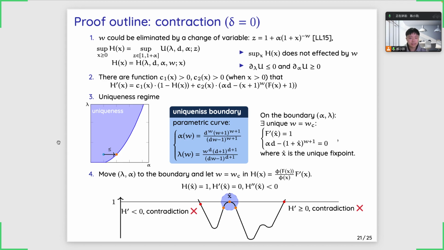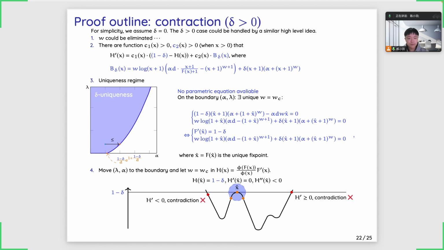The main difficulty in this proof is to find a correct form of h prime and the correct form for the boundary of the uniqueness regime, so that the restriction given by the uniqueness regime could be precisely used to bound the function h. And when delta is greater than 0, a similar proof could be done by following the same high-level plan. However, here the correct form of h prime and the boundary of the uniqueness regime becomes even more complex.